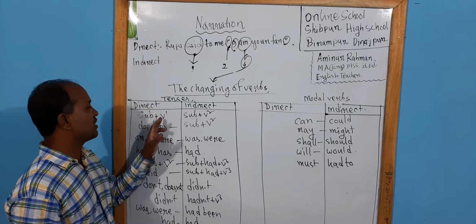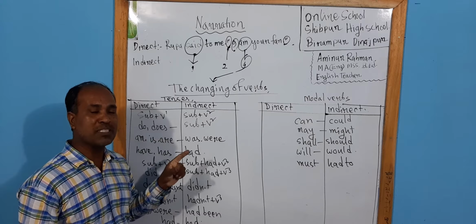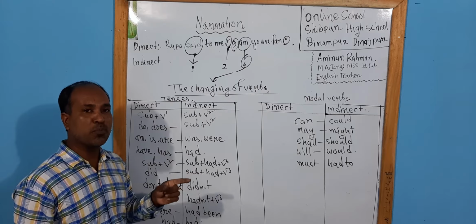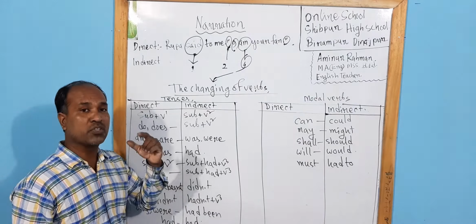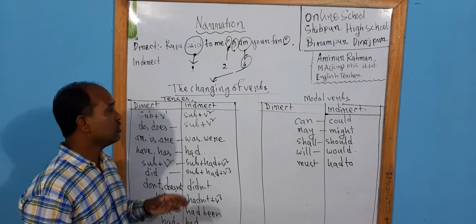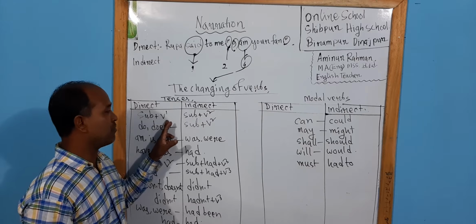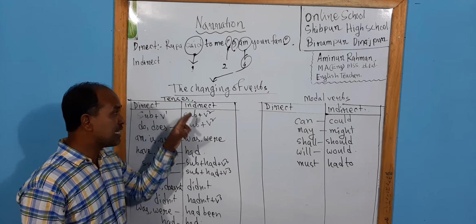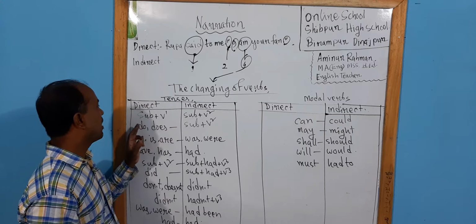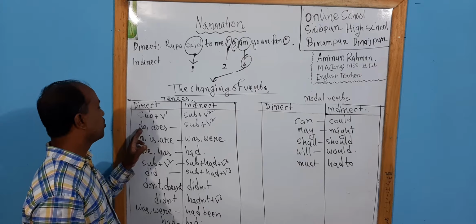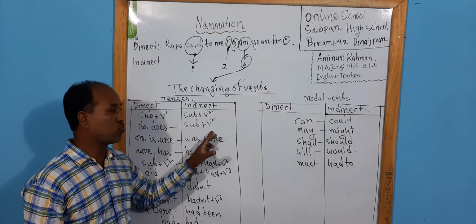If we get subject plus verb 1, we know that verb 1, verb 2, verb 3. Verb 1 means base form of verb. Verb 2 means past form of verbs, and verb 3 means past participle of verbs. So if we get subject plus verb 1 or base form of verb in direct narration, then in indirect narration there will be subject plus verb 2. If we get do, does, in indirect narration there will be subject plus verb 2.